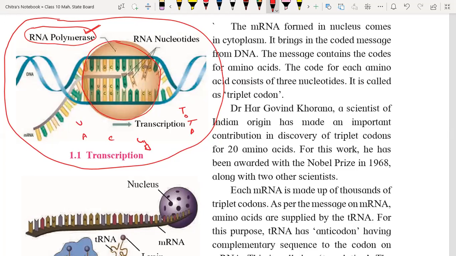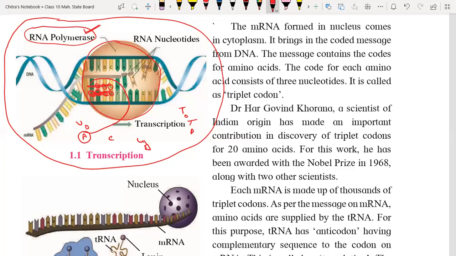See over here we have T, so at the T, A will come, because A is the opposite of T. We say A is the complementary sequence of T. In DNA we have A, so instead of A, U will come. In DNA we have C, so in RNA G will come. Here we have G, so C will come like this. So these are the sequence of DNA, and these are the complementary sequence of mRNA.